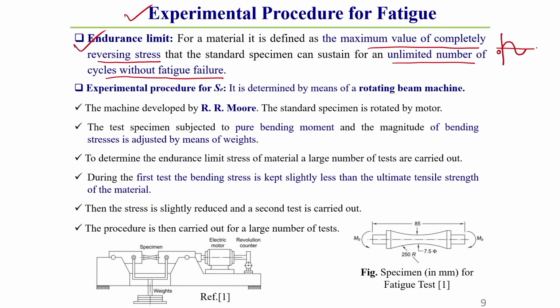So this is your 0 stress line, and completely reversing stress, you know, has a maximum value which is tensile in nature and a minimum value which is compressive in nature, and the magnitude of sigma max and sigma min, the mod value, is the same.